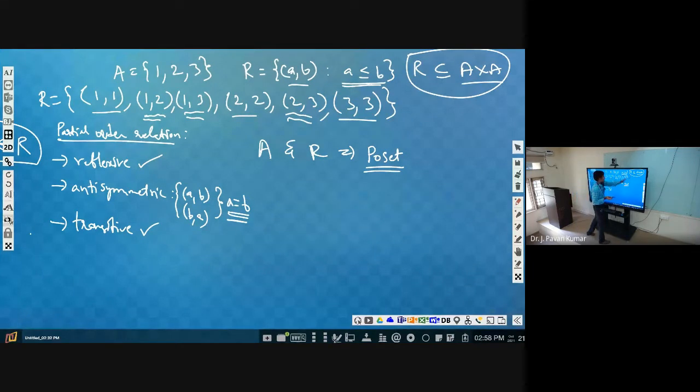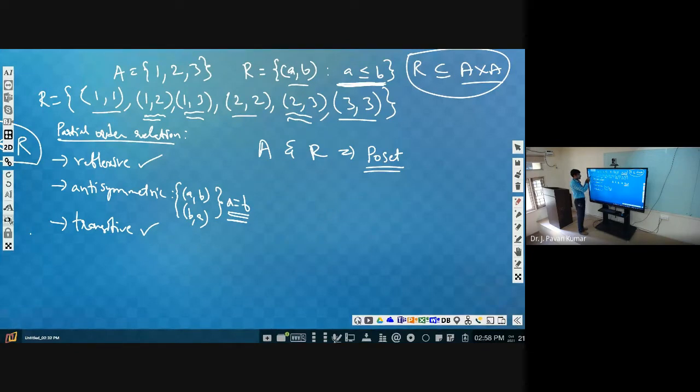A cross A will contain (1,1), (1,2), (1,3), next (2,1), (2,2), (2,3), next (3,1), (3,2), (3,3). All the possibilities will exist in A cross A. But out of those, only the subset which satisfies this particular condition we will consider into R. That's the relation definition.